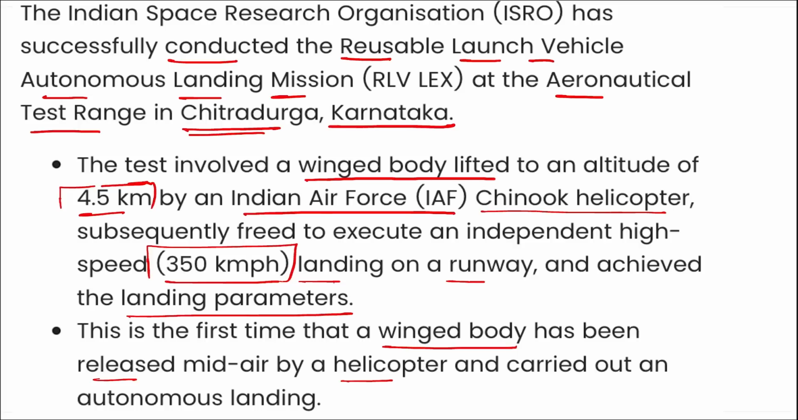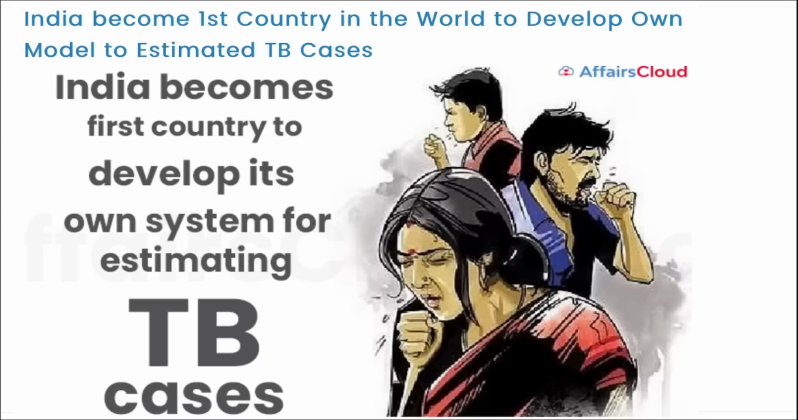Alright, highly important. Coming back, remember it was ISRO. They have successfully conducted the reusable launch vehicle autonomous landing mission at the aeronautical test range in Chitradurga, Karnataka. Right? Next is India became the first country in the world to develop its own model to estimate TB cases.